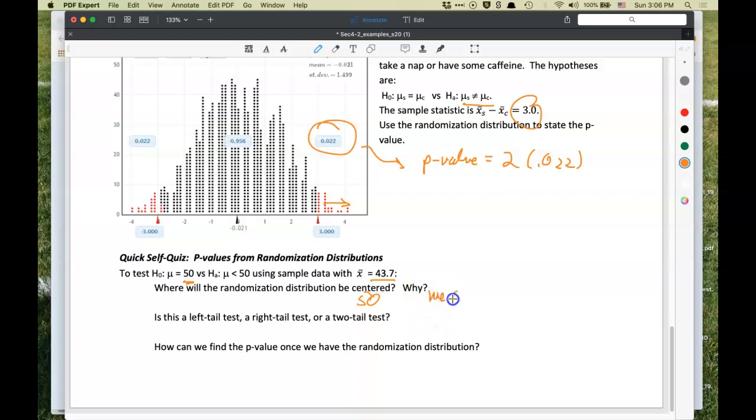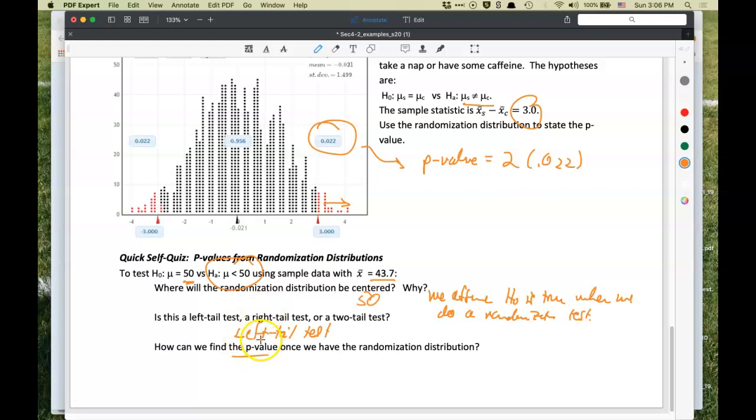So we assume H naught is true when we do a randomization test. All right, is this a left tail, a right tail, or a two-tail test? Well, this is a left tail test because our alternative is less than.